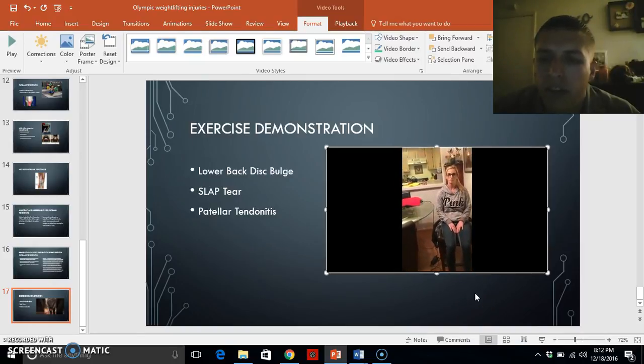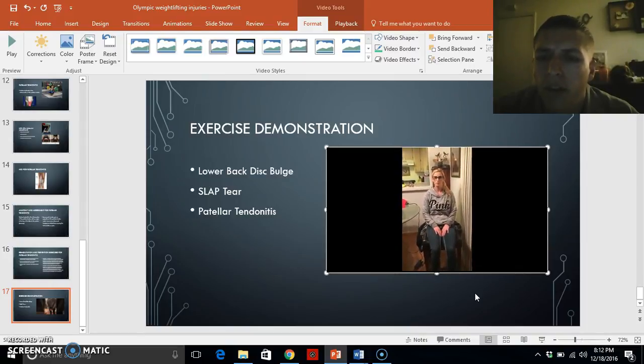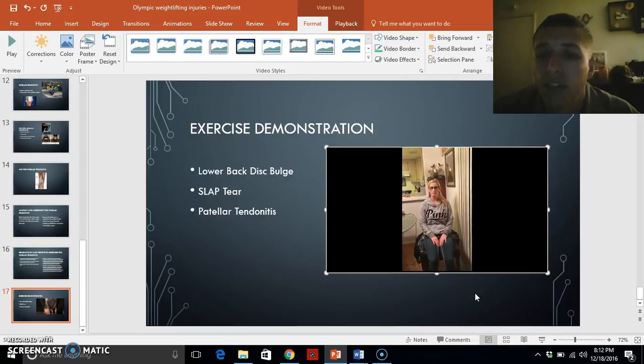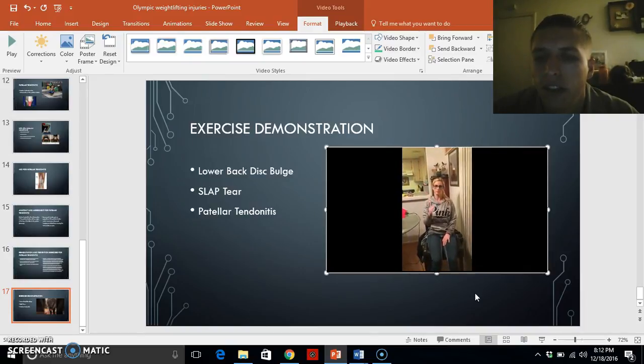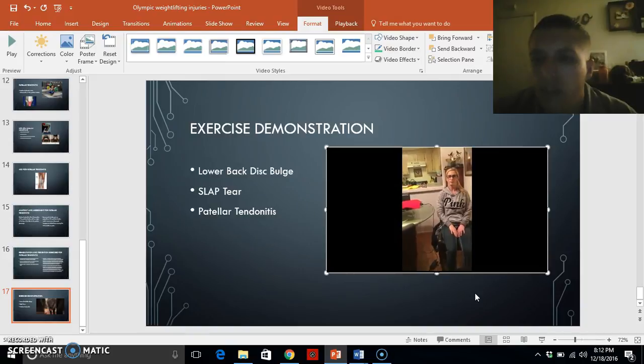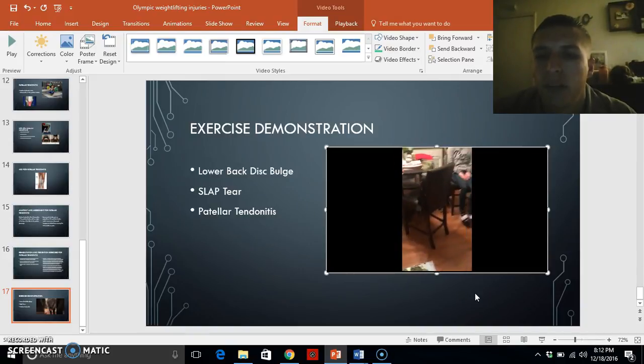Next one, we have our arms down by our side, and she's going to go ahead and pull her arm up here. This is going to be shoulder flexion, so we want to put the arm overhead. You can see here that she's going to pull up and just go straight to equal her ears there. You can do this resisted, non-resisted. You want to make sure that you have good positioning and are stretching that arm all the way up.